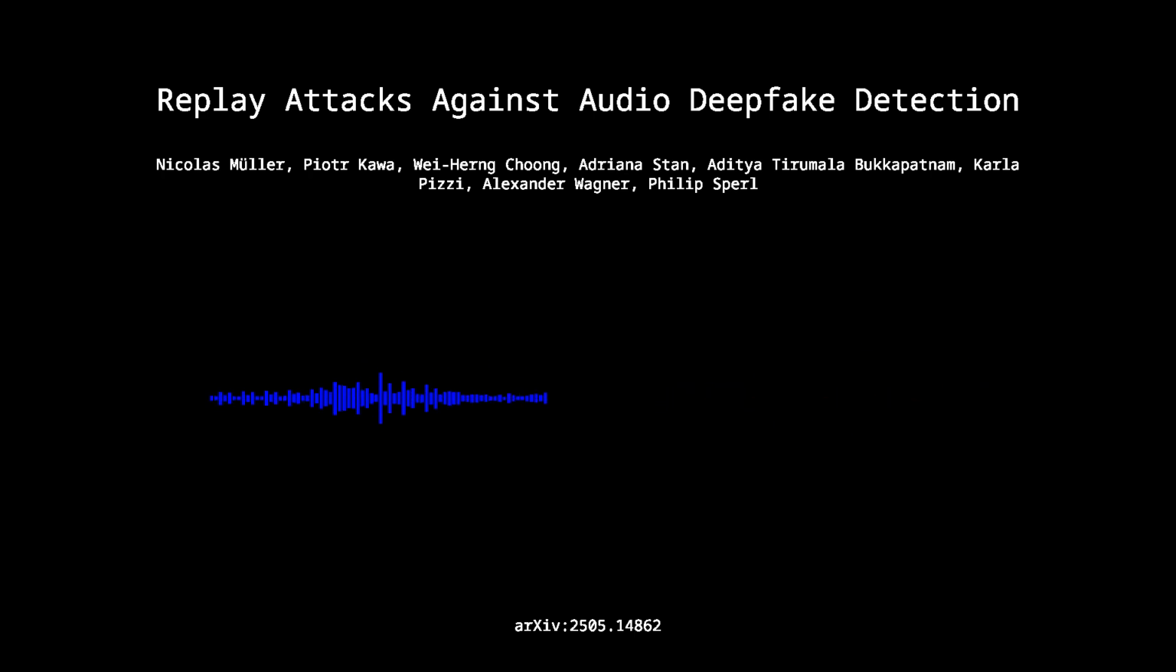But this paper points to a critical, almost mundane vulnerability. The simple replay attack. We're not talking about complex digital perturbations here. We're talking about playing synthesized audio out of a speaker and just recording it with a microphone. Creating a physical air gap. And the core finding is, well, it's pretty alarming.